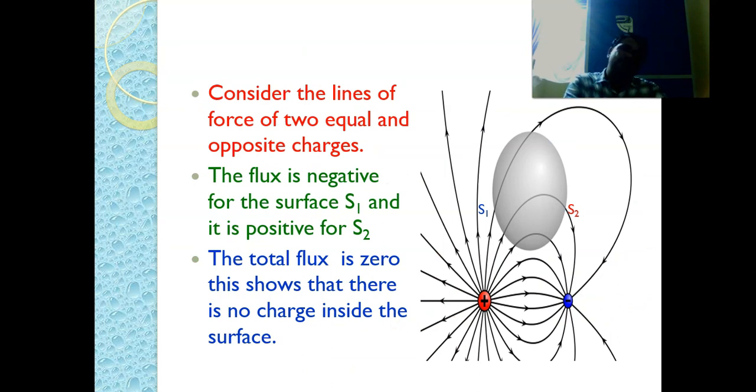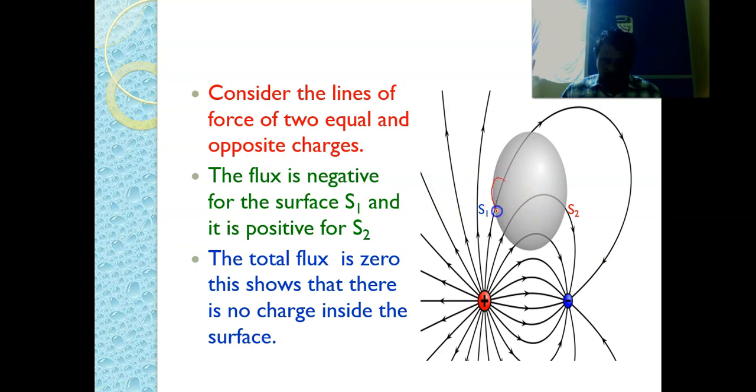Now let us consider one more surface within which there is no positive charge and no negative charge. That means there is no charge within that surface. In that case, what happens? Consider the lines of force of two equal and opposite charges. Here we have two surfaces.